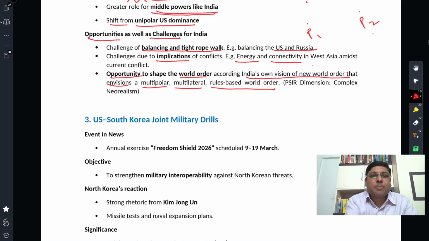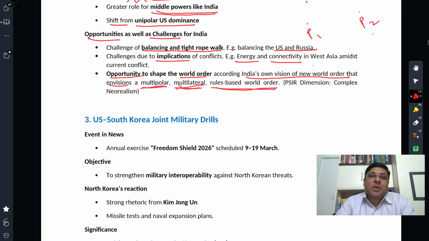And what is our vision? These are the important points. We want a multipolar world. We don't want a unipolar world where there's hegemony of one single country. We want multilateral forums to flourish rather than plurilateral. Plurilateral forums are those where a small number of powerful countries come together and want to govern the world. For example, G7 is a plurilateral forum that deals with economic governance of the world in a sense, right? But we support economic governance of the world through WTO, that is a multilateral platform. Multilateral platforms are ones where most of the countries are members. So we prefer this one, right?